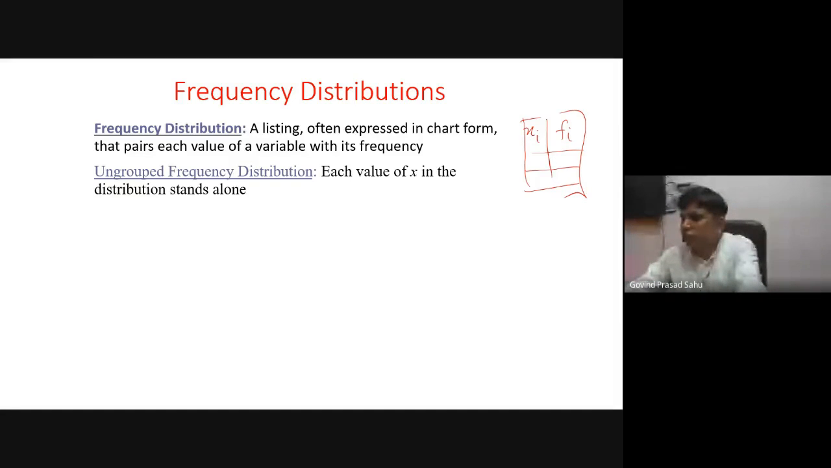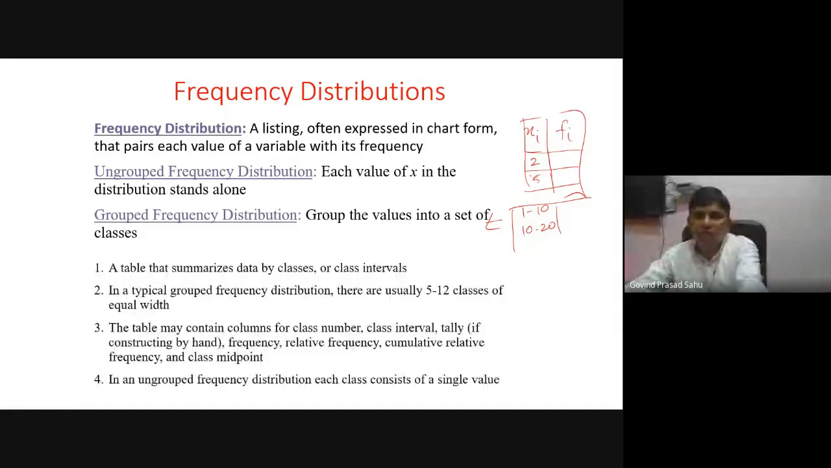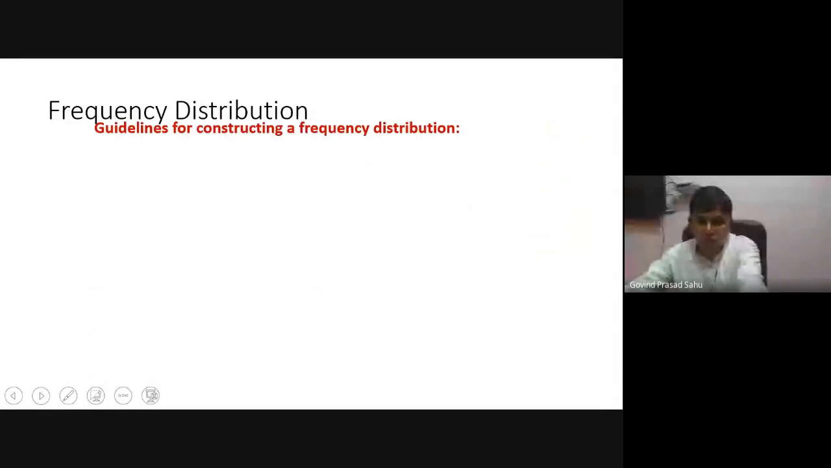In an ungrouped frequency distribution, each value of x in the distribution stands alone, like 2, 5. So this is the ungrouped distribution. In a grouped frequency distribution, the data x is, say, 1 to 10, 10 to 20 and so on. That is the grouped frequency distribution. It is the most popular way of representing data in tabular form. This is not the graphical form, using the frequency distributions.